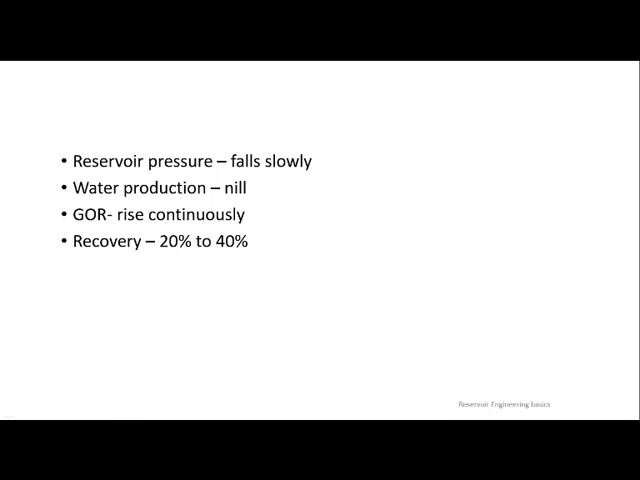So you can expect that per amount of oil, if today 10,000 cubic feet of gas has been produced per barrel, then after some time for the same barrel around 20,000 or 30,000 cubic feet of gas will be required to push your oil. So in that way GOR will rise, and a recovery of 20 to 40% is reasonable.